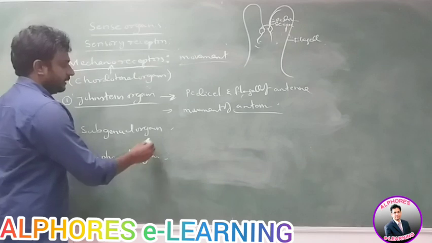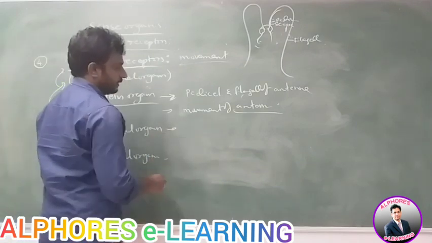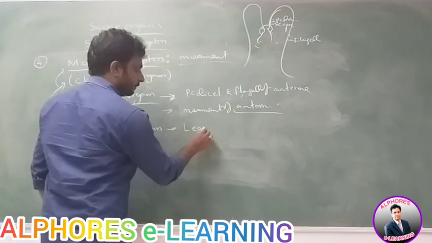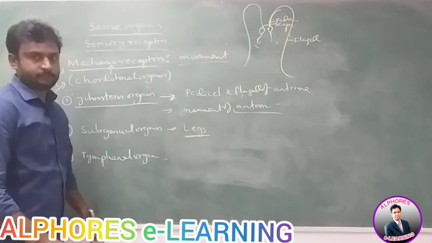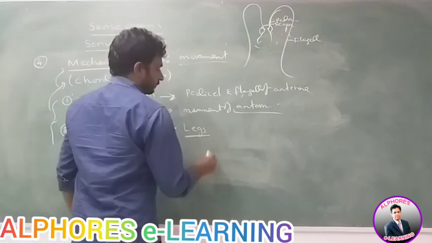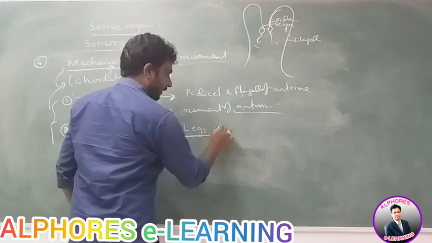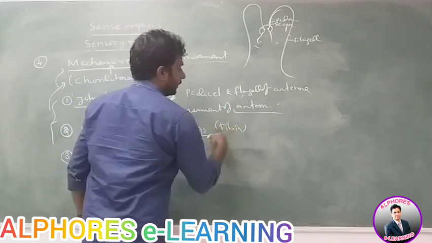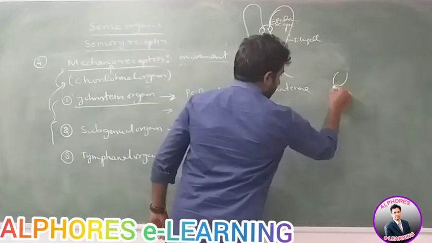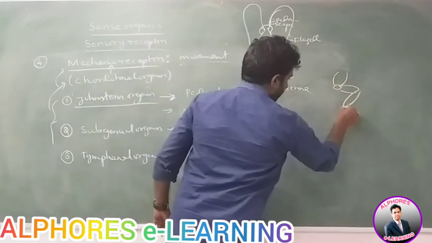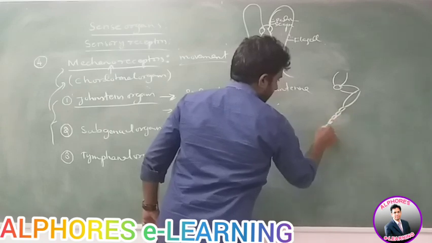Next, subgenual organs. Subgenual organs are present on the leg, located on the tibia of the leg. Coxa, trochanter, femur, tibia, tarsus.